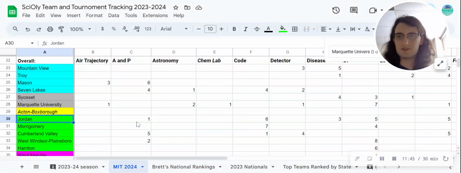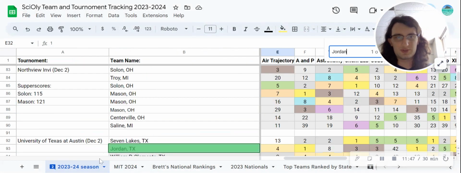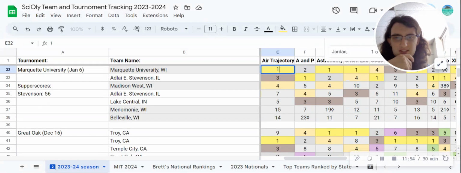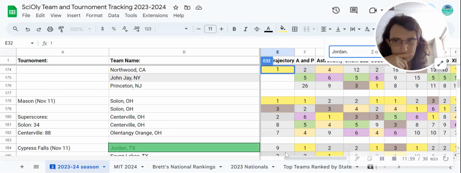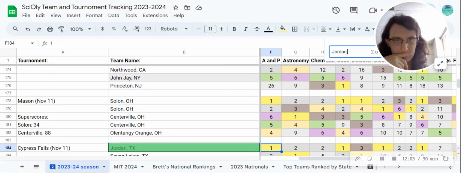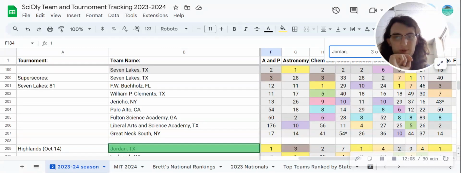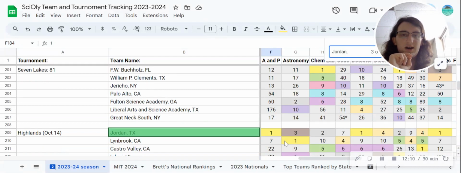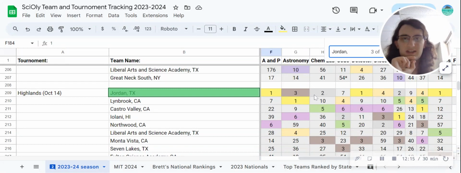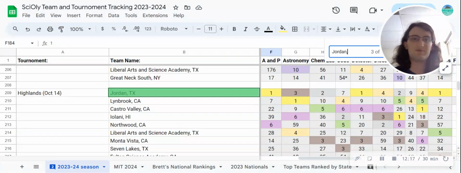Anatomy, I'm going to give to Jordan. If we look at Jordan's record in anatomy here, you can see first at University of Texas. And why is this not working? There we go. What did I just do? Oh, I'm looking at air trajectory now. Okay, there we go. First at Cypress Falls and University of Texas, and first at Highlands. Those are the only three tournaments that they've attended, and they've literally gotten first in anatomy at every single one.